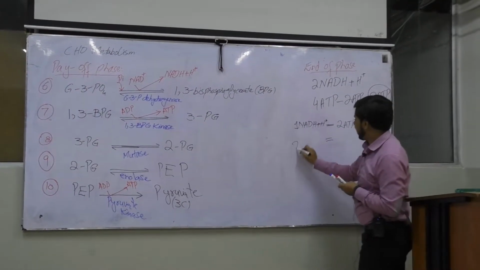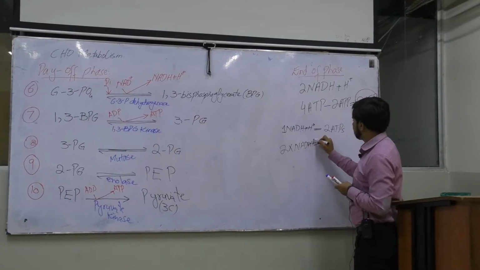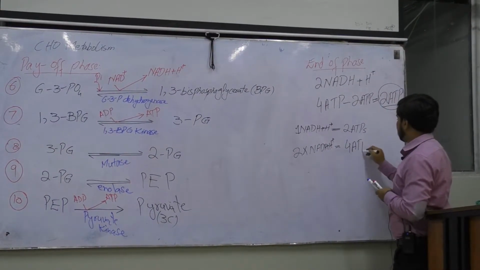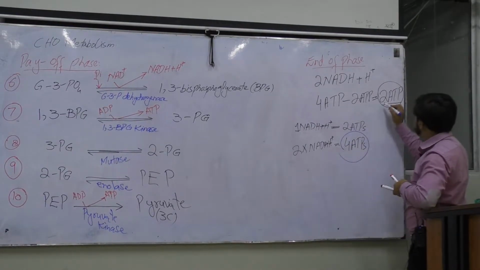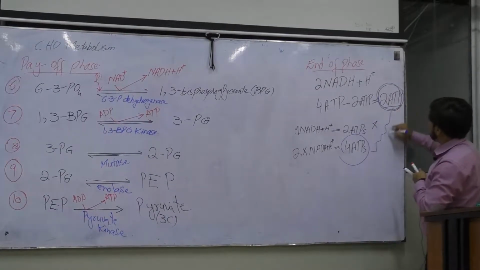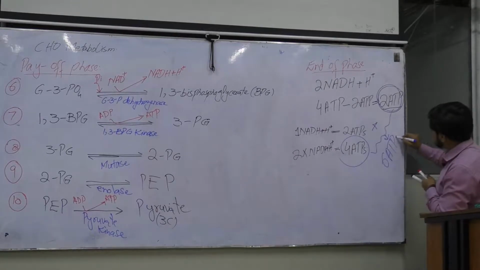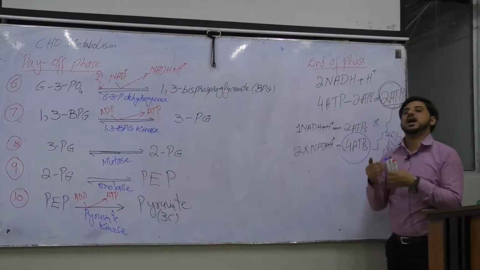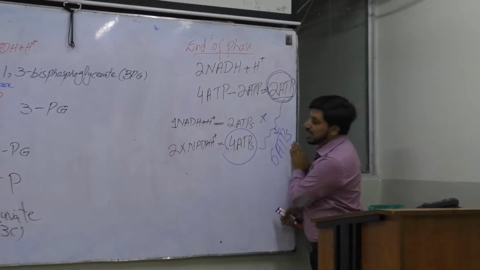And if we have 2 molecules of NADH2, we will have a total of 4 ATPs. So here these 4 ATPs and these 2 ATPs, this will be the total 6 ATPs. So at the end of this glycolysis, what is our profit? Our profit is 6 molecules of ATPs.